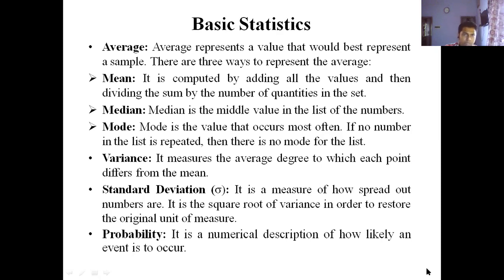So first, this is average. What is average? Average represents a value that would best represent a sample. There are three ways to represent the average. Mean is computed by adding all the values and then dividing the sum by the number of quantities in the set. And then median. Median is the middle value in the list of the numbers. Mode is the value that occurs most often. If no number in the list is repeated, then there is no mode for the list.